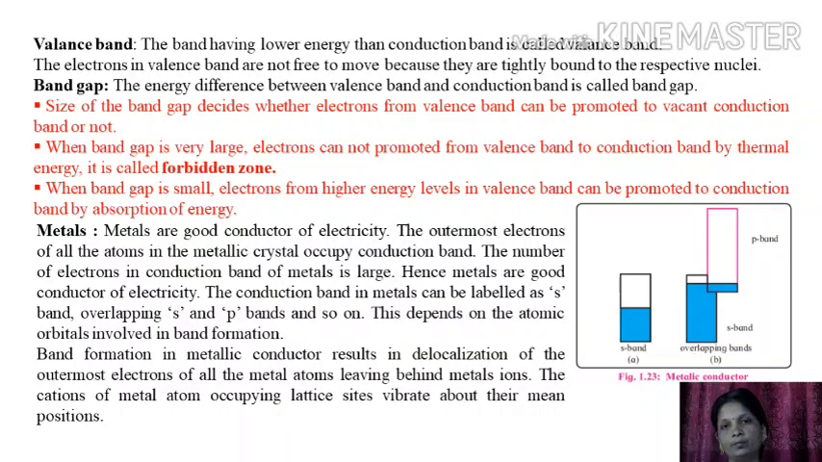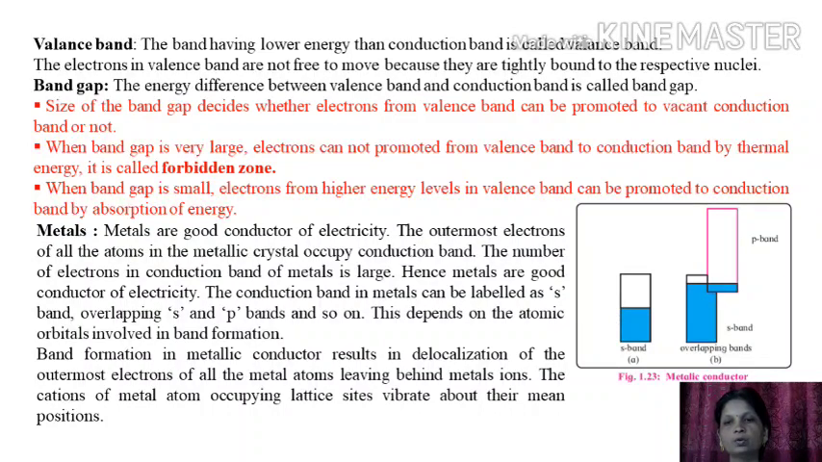The size of the band gap decides whether the electrons from the valence band can be promoted to the vacant conduction band or not. When the band gap is very large, electrons cannot be promoted from the valence band to the conduction band by thermal energy, and it is called a forbidden zone. When the band gap is small, electrons from higher energy levels in the valence band can be promoted to the conduction band by absorption of energy. So due to the small gap, conduction of electricity is possible.